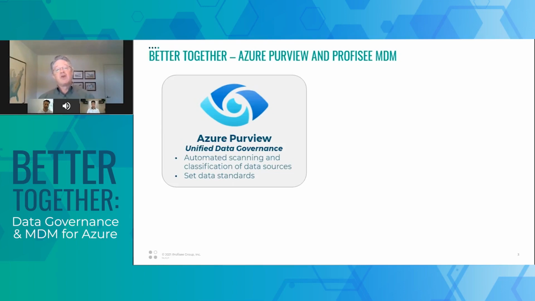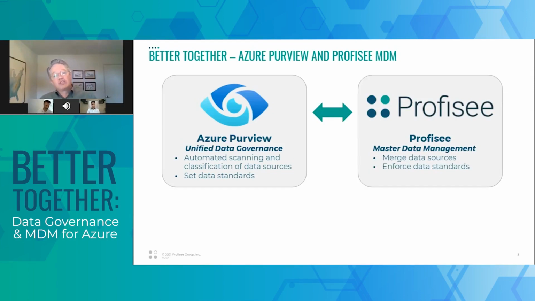So that's obviously governance. What Profisee does with master data management at its core is match and merge many of those multiple data sources, and particularly the master data from those data sources, the master data being the commonly used data across multiple sources that may have discrepancies, gaps, etc., that need to be fixed if you're going to use the data as a foundation for managing your business. So not only does master data management match and merge data sources, but then it starts to enforce data standards, the data standards that were set in Purview. And that's really the nature of the integration between these products. And that's what we're going to be talking about here today.